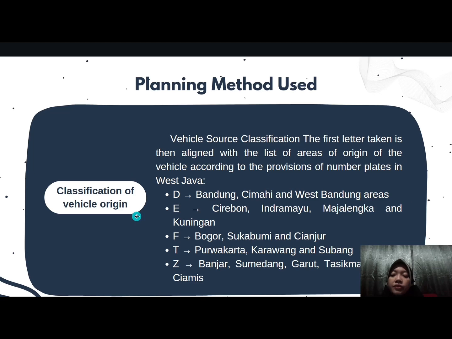Fifth, classification of the visual origin. The first letter taken is then aligned with the list of areas of origin of the visual according to the license plate provisions. D is for Bandung, E for Cirebon, F for Bogor, T for Purwakarta, and Z for Banjar or Garut.